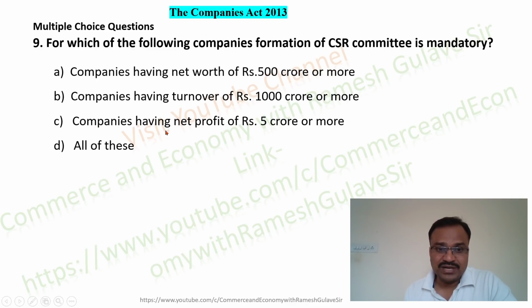And option C is companies having net profit of rupees 5 crore or more. Yes, friends, if a company's net profit is more than 5 crore rupees, the company has to form a CSR committee, and out of whatever their net profit is, the company needs to spend 2% of their net profits on CSR activities, right? So I hope now the concepts like the full form of CSR, the CSR obligation, and the percentage of CSR on profit, which is 2%, are clear.